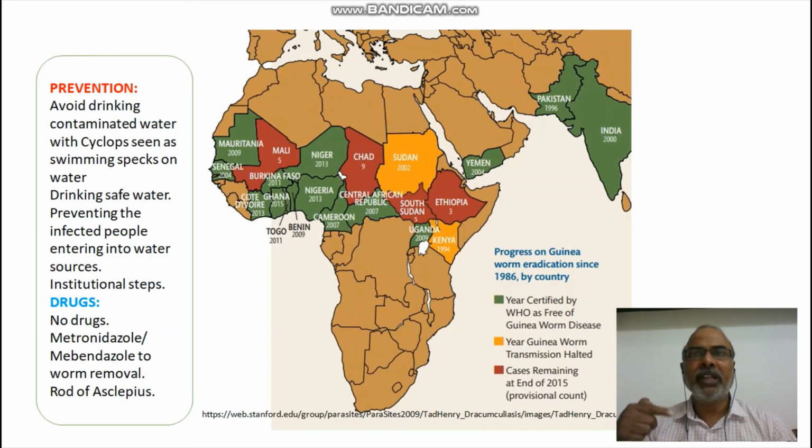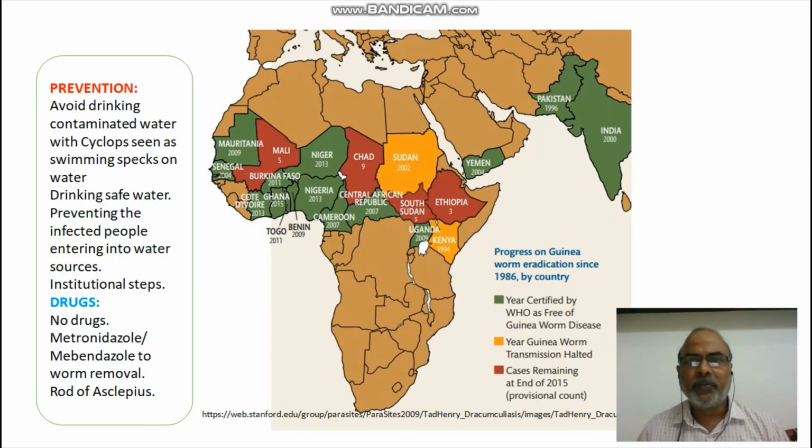We need to apply a rod of Asclepius like that, a small rod, continuously for 15 to 20 days, every day, inch by inch. We have to apply certain pressure so that the worm comes outside. It's really a very meticulous job to remove the parasite from our body. Why take that risk? Prevention is a better option. So prevention is better than cure.